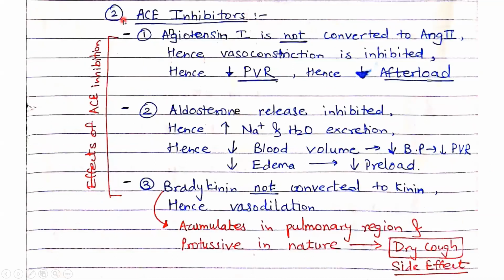So our ACE inhibitors inhibit angiotensin 1 conversion to angiotensin 2. Hence vasoconstriction is inhibited. Because vasoconstriction is inhibited, the arterioles will be dilated and hence there will be a decrease in the peripheral vascular resistance. When the peripheral vascular resistance is decreased, of course, it leads to a decrease in afterload. Second, aldosterone release is inhibited. Hence, there is an increase in sodium and water excretion. Hence, blood volume will decrease. That will lead to a decrease in blood pressure, which will ultimately decrease peripheral vascular resistance.